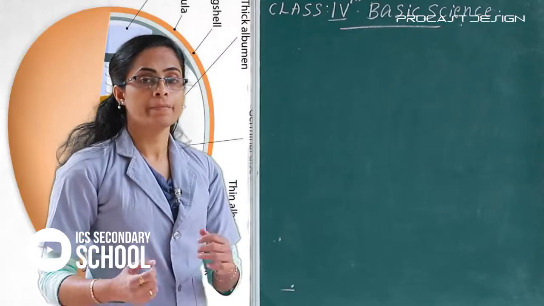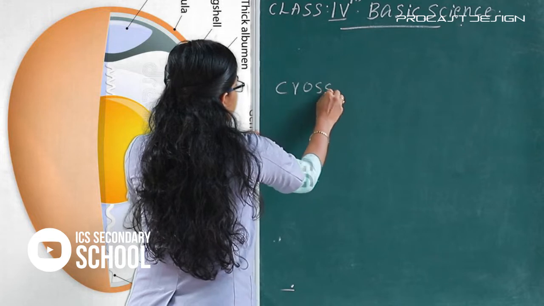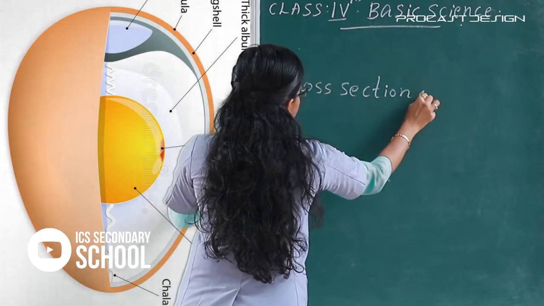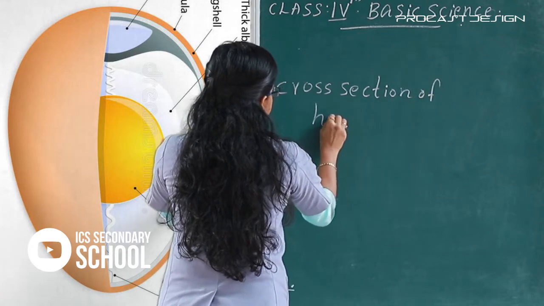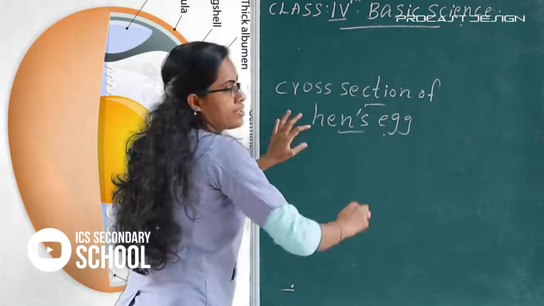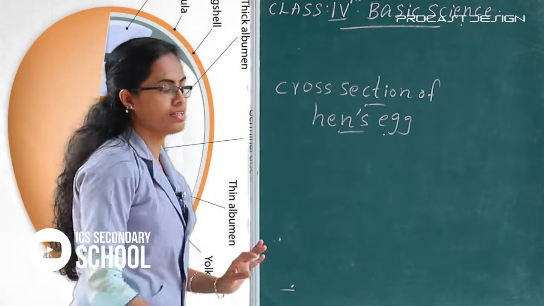Okay? Please listen here. Cross section of hen's egg. We discuss the cross section of hen's egg.